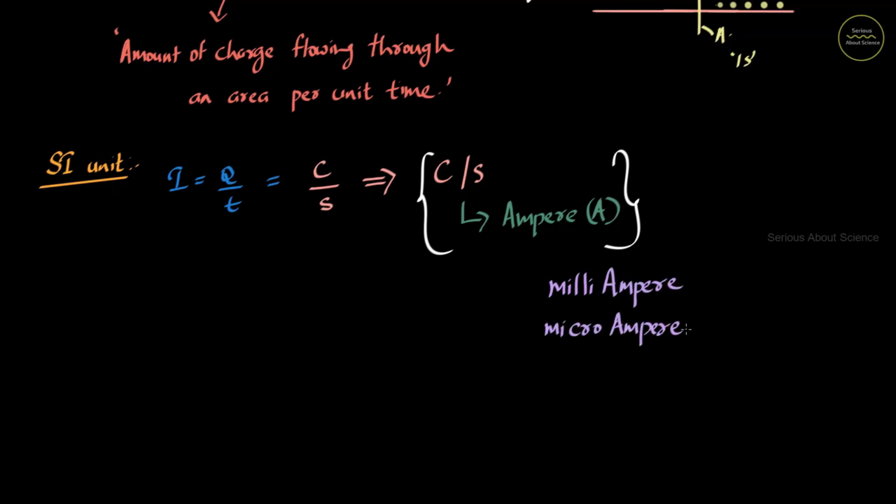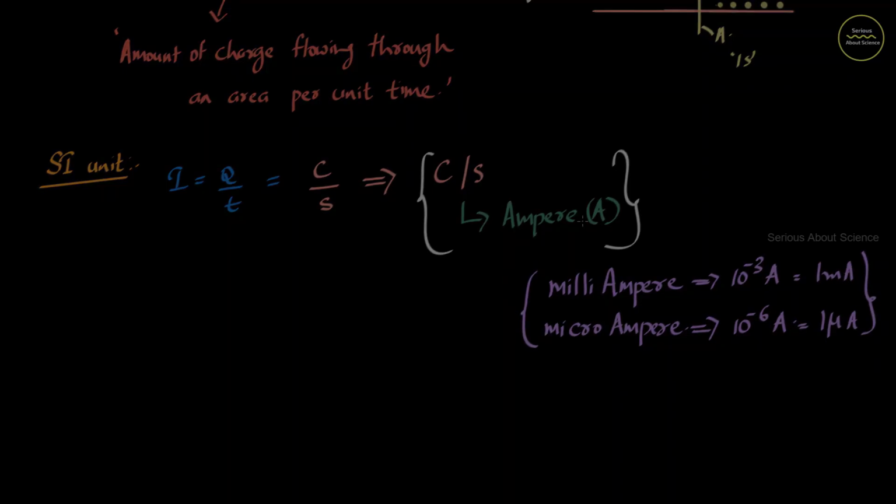Milliampere is equal to 10 raised to minus 3 ampere. Or in general, milli means 1 by 1000 of any quantity. We know milligram, which is 1 by 1000 of a gram, or millimeter, which is 1 by 1000 of a meter. Similarly, micro means it is 10 raised to minus 6 ampere.